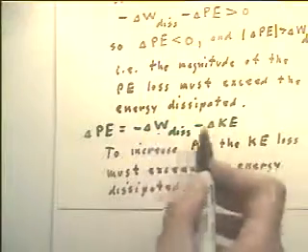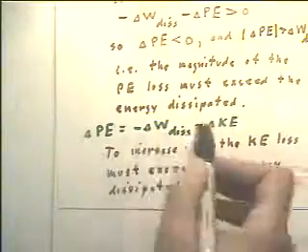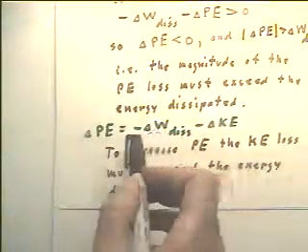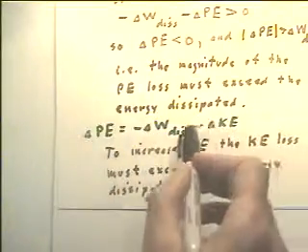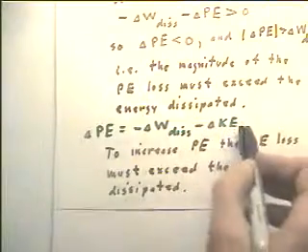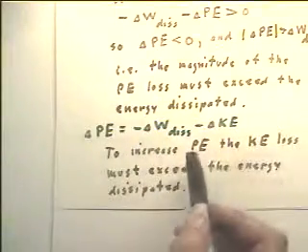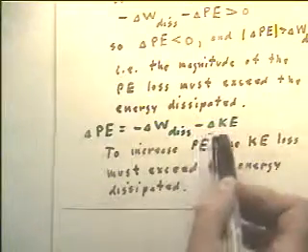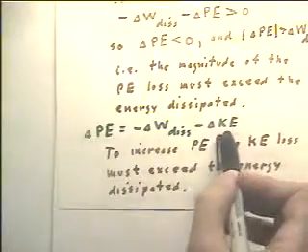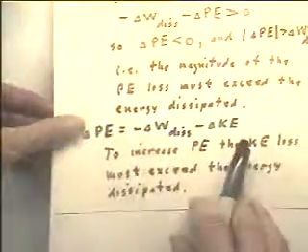Okay, another example, delta PE is the negative of the delta W dis minus the delta KE, which says that to increase the potential energy, by very similar reasoning that I'm not going to elaborate on here, the delta KE must be negative, so that the negative of the delta KE will be positive, and positive enough to override this negative. So the kinetic energy loss has to exceed the energy dissipated. The delta KE is negative, so we have a KE loss. It's got to be negative enough to exceed this. Otherwise, the potential energy can't increase.